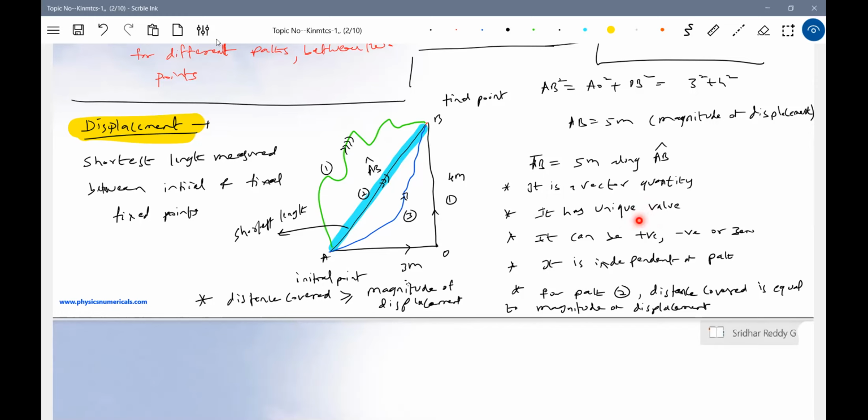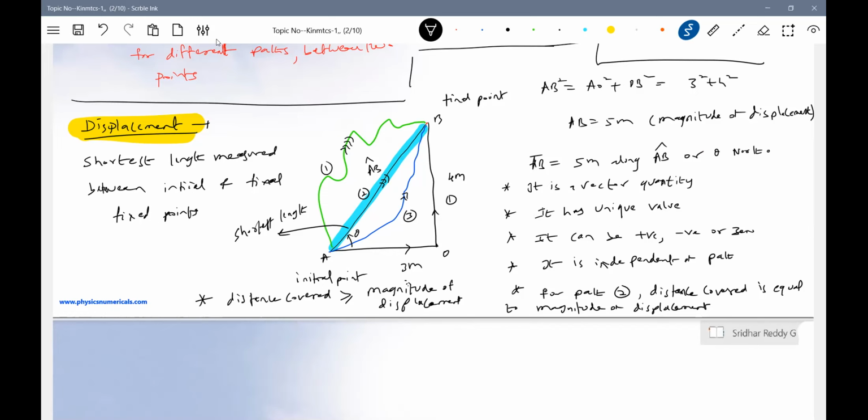Able to understand? I'm just explaining. So what do you mean by a vector? It has a magnitude. AB is a magnitude, and it has some specific direction, no? Along northeast, we'll say. So it is a vector quantity. What we can say is this theta, you write it: theta north of east.